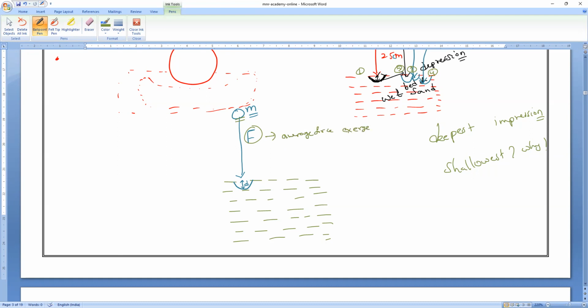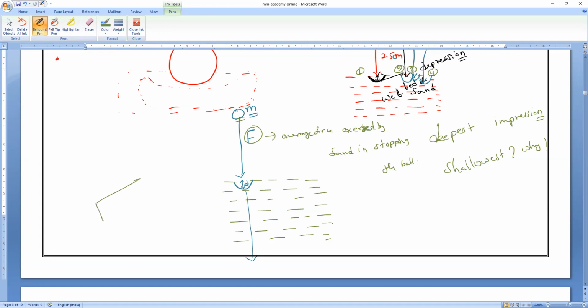F is the average force exerted by sand for what? Anybody? Sand in what? In stopping what? In stopping the ball. Sir, why does sand need to exert the force? Anybody can tell? For example, if sand is not at all exerting force, what will happen? Will this ball stop, or will the ball continuously pass through? Anybody? Yes, please respond, guys.